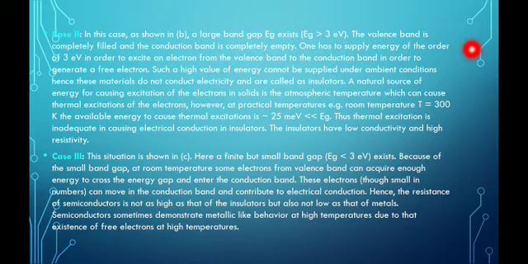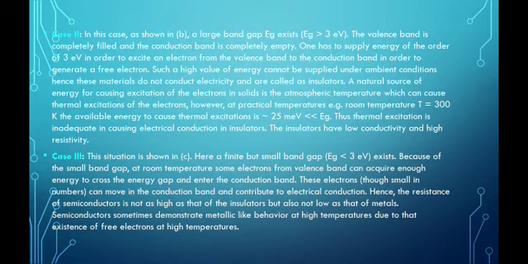A natural source of energy for causing excitation of the electron in solids is the atmospheric temperature, which can cause thermal excitation of the electrons. However, at practical temperatures, that is room temperature of about 300 Kelvin, the available energy to cause the thermal excitation is very less, nearly equal to 25 milli electron volt, which is very small compared to the energy gap. Thus the thermal excitation is inadequate in causing electrical conduction in insulators. The insulators have low conductivity and high resistivity.